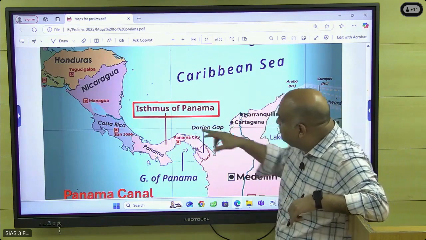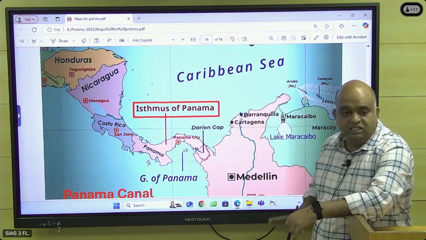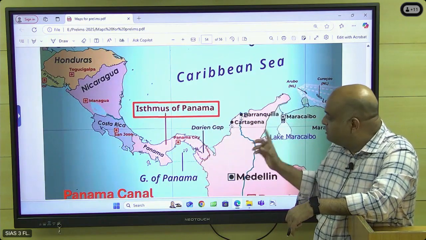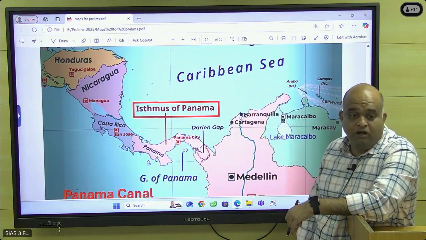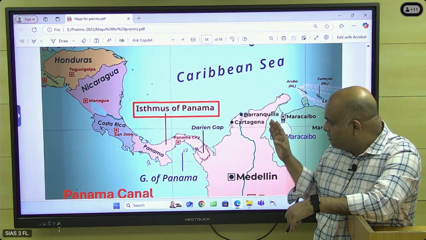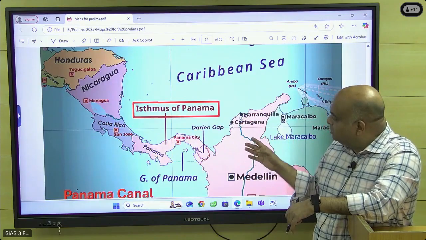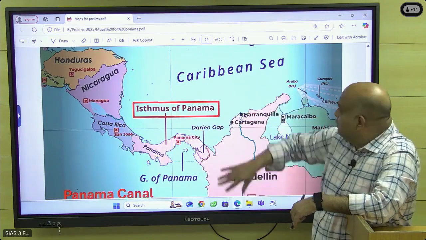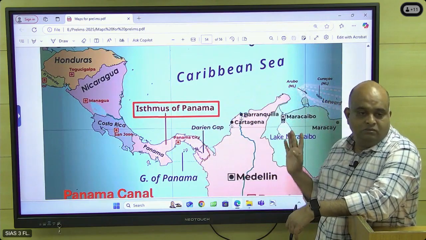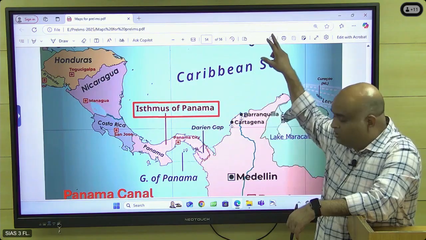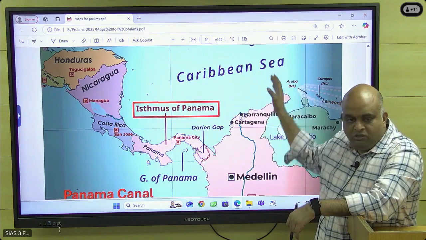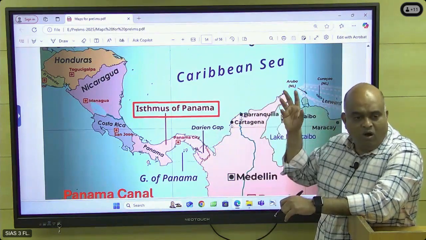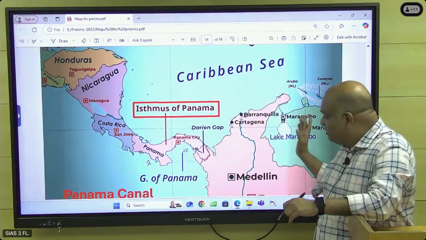So what are the countries around Panama? So in all these countries, instability is there, dictatorship is there, rebels are fighting with each other because of US involvement in these countries' politics. All they want is, they wanted to control the Panama Canal. So they are controlling Panama. To control Panama, they are controlling the entire Central American countries. They want to control the entire region. All because of that, they wanted to cross from Atlantic Ocean to Pacific Ocean. They want that route to be reliable. That's why they are involving in all these countries' problem, including Colombia, Venezuela.